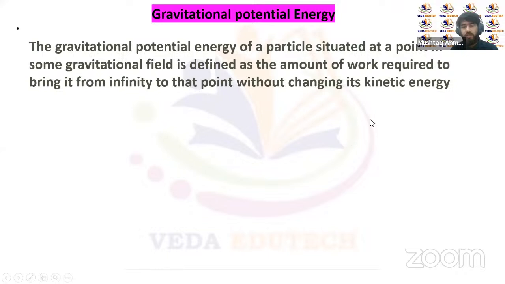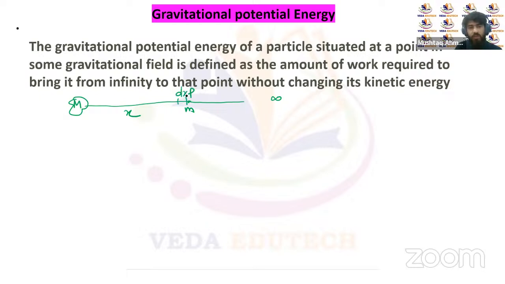So it's between the two masses. Let's suppose this is the mass capital M, and this is the point mass m at a distance of x. It has been brought from infinity to this point P, at a displacement of dx. Then the total work done here, in bringing this mass m from infinity to the point P, that's dW, will be equal to GMm upon x square dx. Now, if we integrate it, dW.